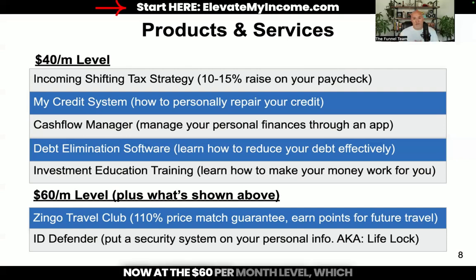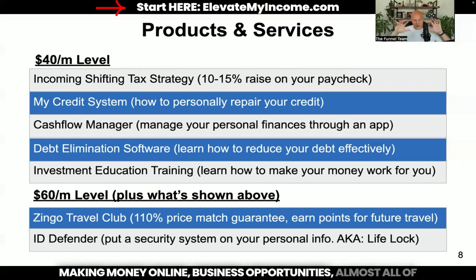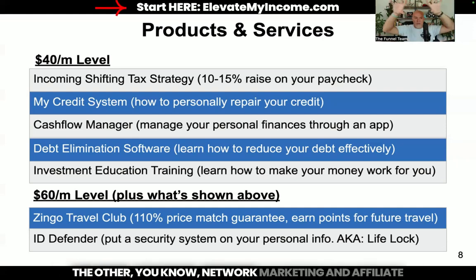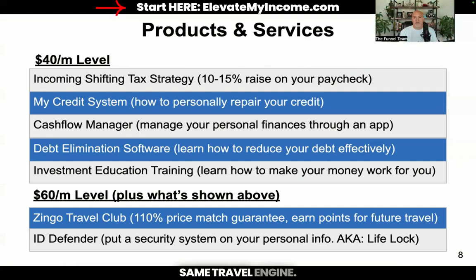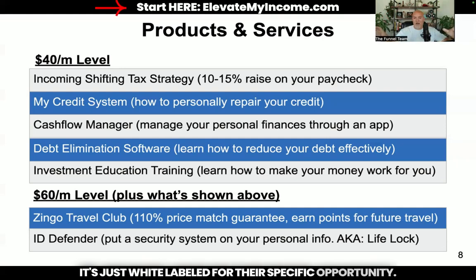Now, at the $60 per month level, which is joining at the $100 join point, you're also going to get what you see above. Plus, now you're going to get access to the Zingo Travel Club. And if you don't know anything about travel engines, especially when it comes to making money online business opportunities, almost all of the other network marketing and affiliate marketing opportunities out there use the same travel engine. It's just white labeled for their specific opportunity. And it is very similar with myEcon, except here's some inside information that you need to know and understand.